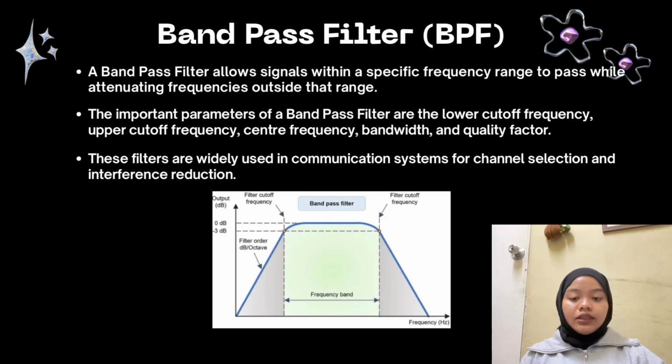To characterize a BPF accurately, we must look at a few critical parameters. These include the lower and upper cutoff frequencies, which define the negative 3 dB power points, the center frequency, the total bandwidth, and the quality factor or Q factor, which governs filter selectivity. In practice, engineers rely heavily on these filters in modern communication systems for channel selection and eliminating adjacent channel interference.